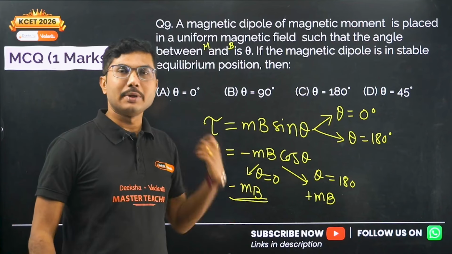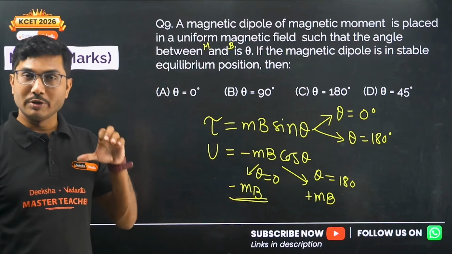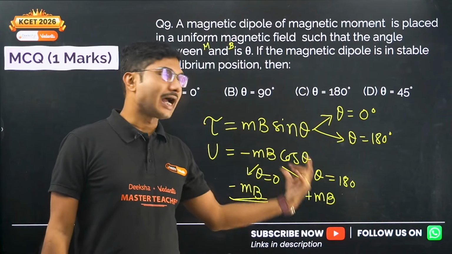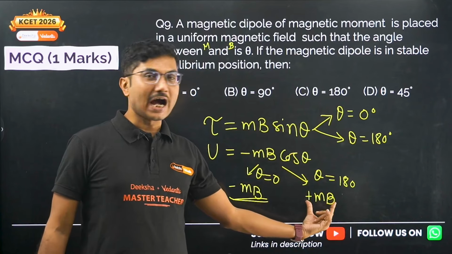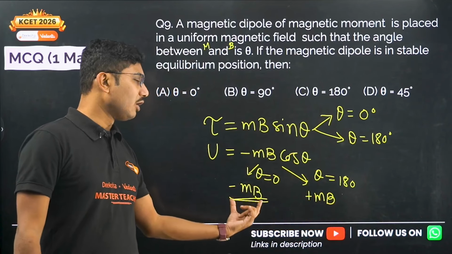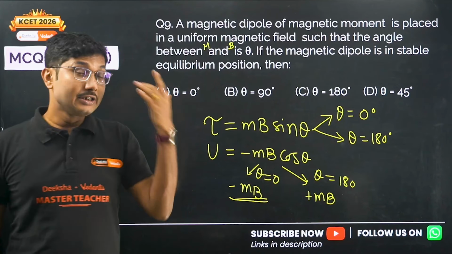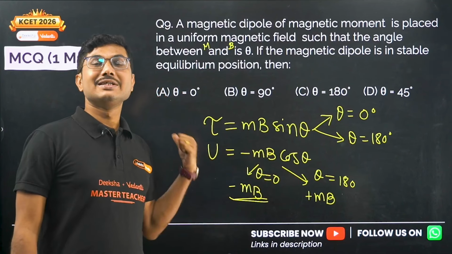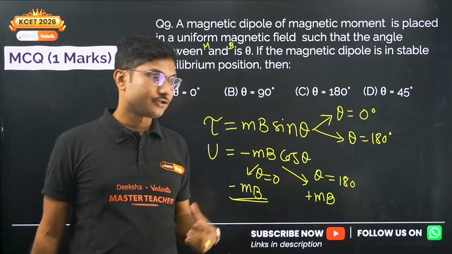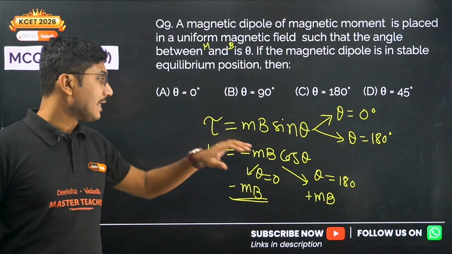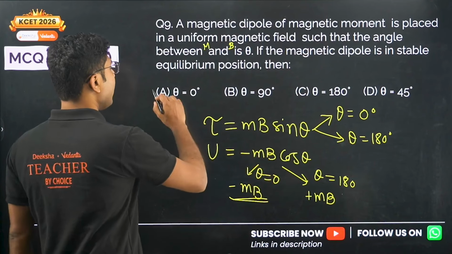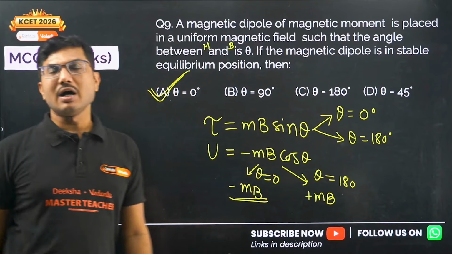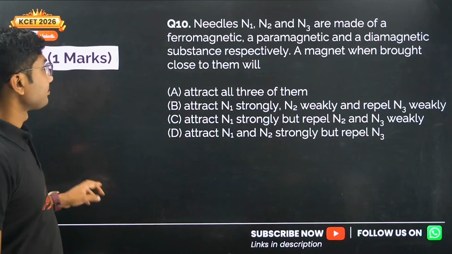In case of stable equilibrium, potential energy has to be lowest, and in case of unstable equilibrium, potential energy is highest. So as you can see, this is the highest potential energy, this is the lowest potential energy, and 0 is not the lowest potential energy in this case. Anything negative is less than 0, that means it is smallest. So this is the smallest potential energy, that means theta equals 0 gives the stable equilibrium, whereas theta equals 180 degrees gives the unstable equilibrium.